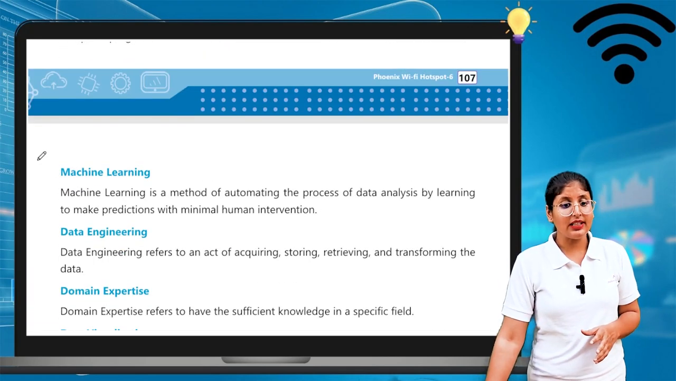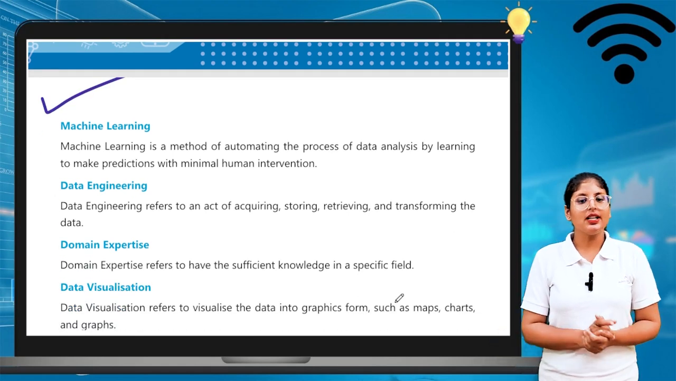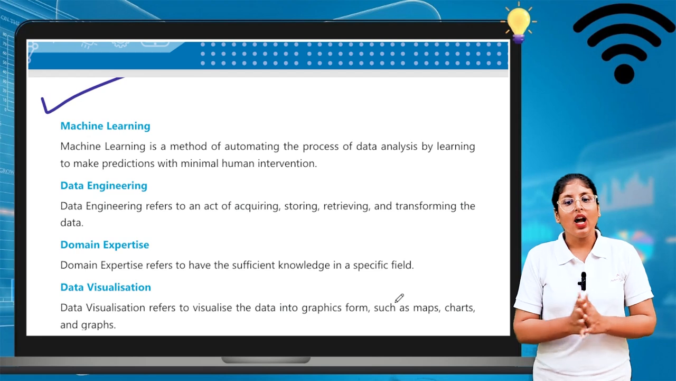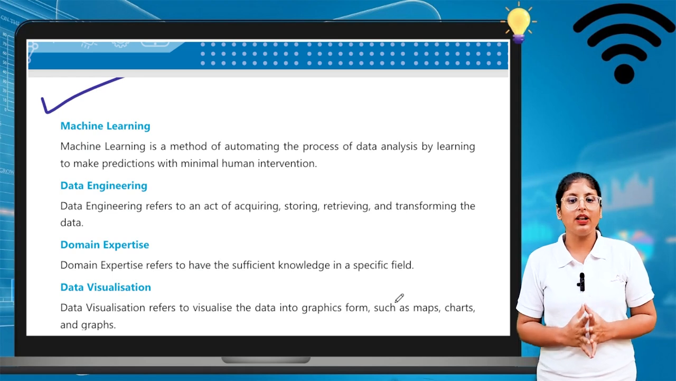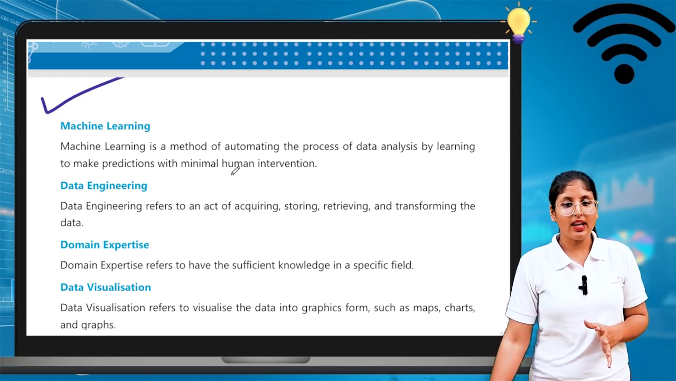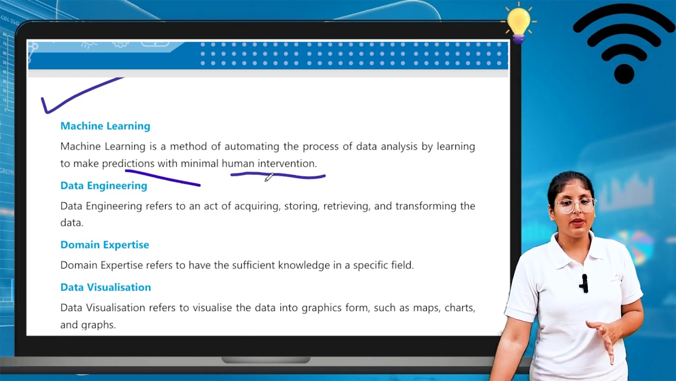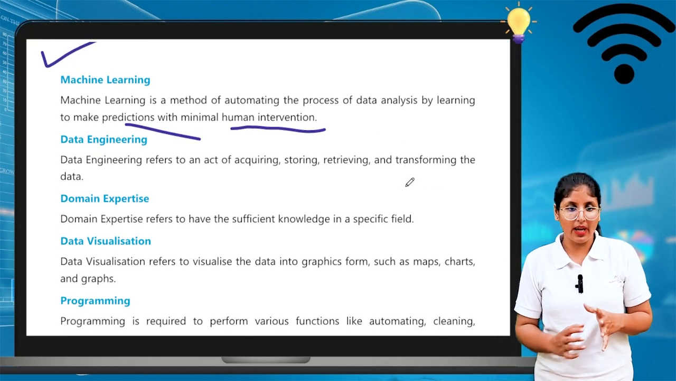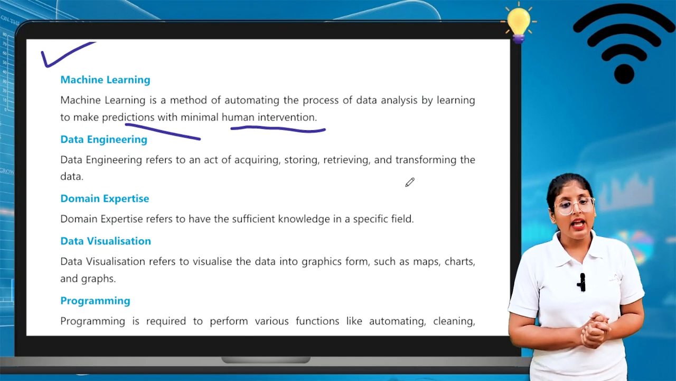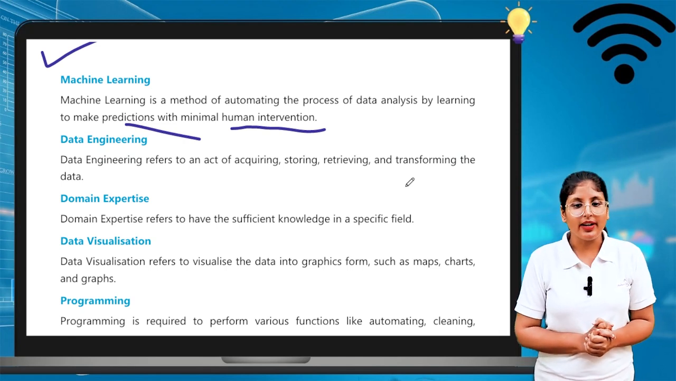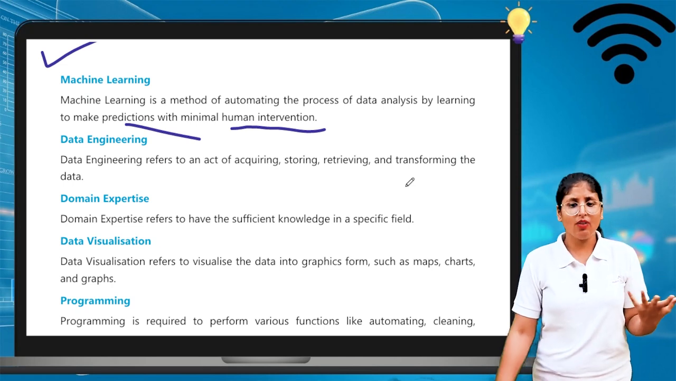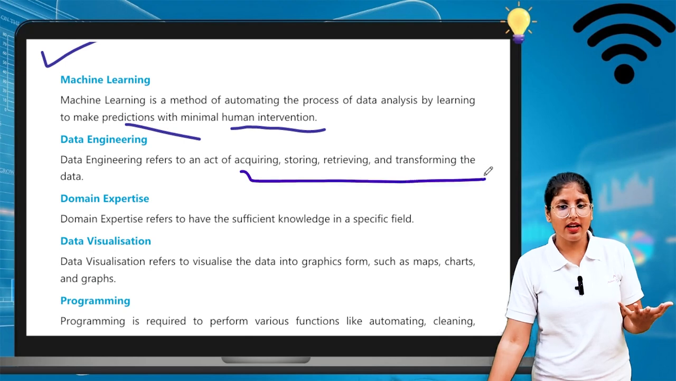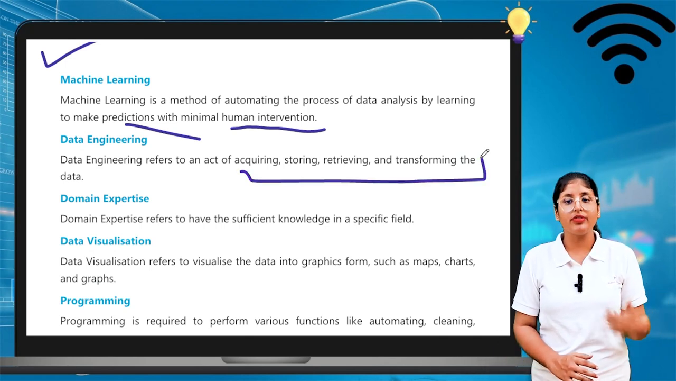Next is machine learning. Machine learning is a method of automating the process of data analysis by learning to make predictions with minimal human intervention. So we are able to make predictions with minimal intervention. Next, data engineering. Data engineering refers to the act of acquiring, storing, retrieving and transforming data. Of course, it is related to data, meaning here you have to acquire, store, and retrieve your data.